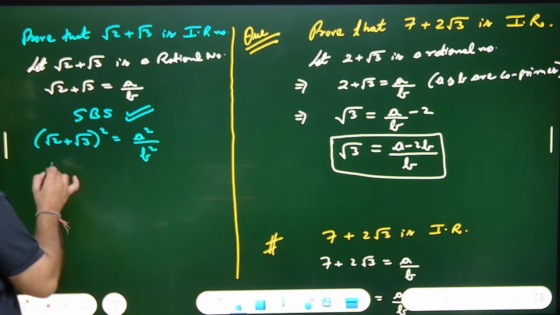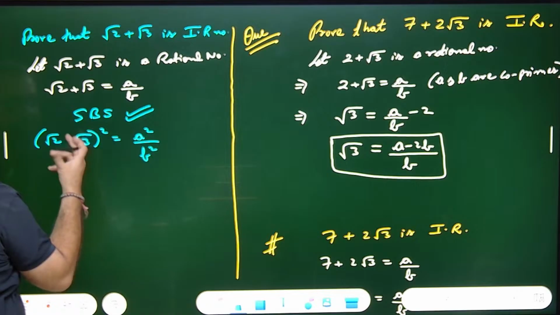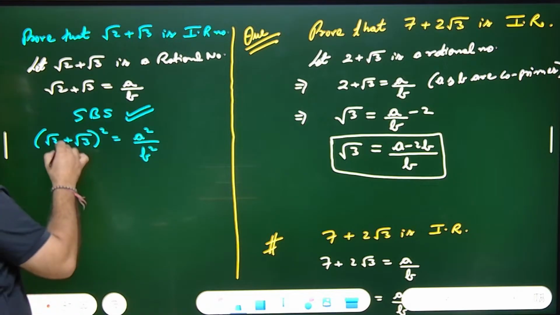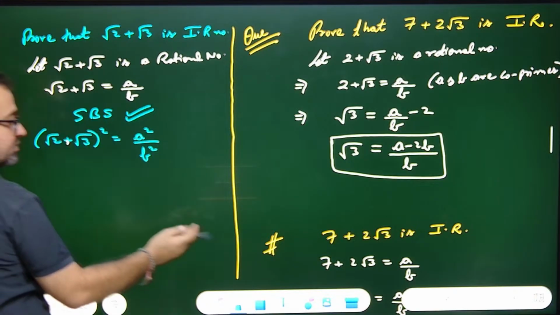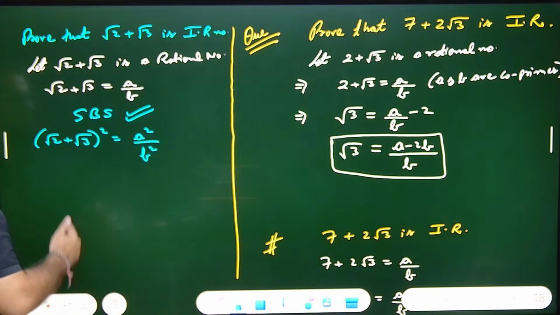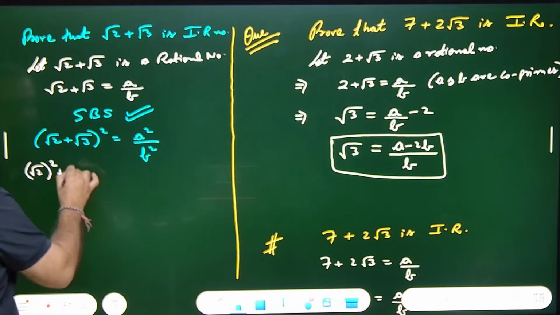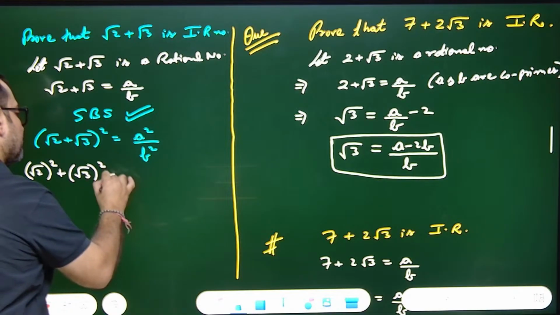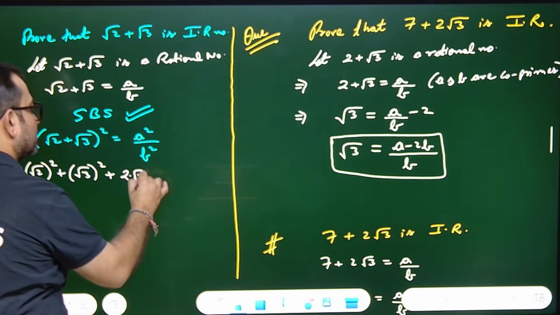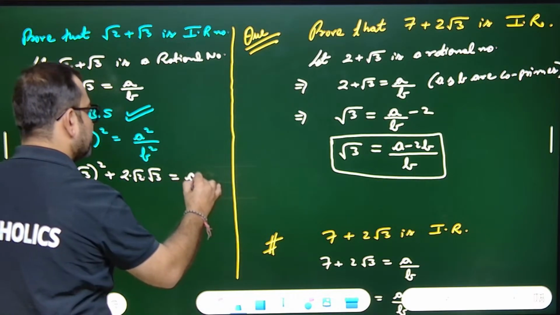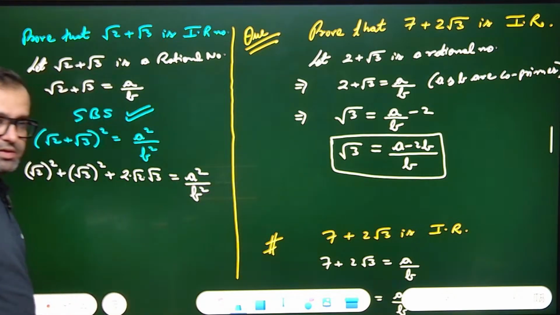We'll write (a plus b) whole square, where this is (a plus b) whole square equals root 2 plus root 3. So if this is (a plus b) whole square, it is a square plus b square plus 2ab. Root 2 square, plus root 3 square, plus 2ab, meaning 2 into root 2 into root 3, equals a square by b square. Sorted?